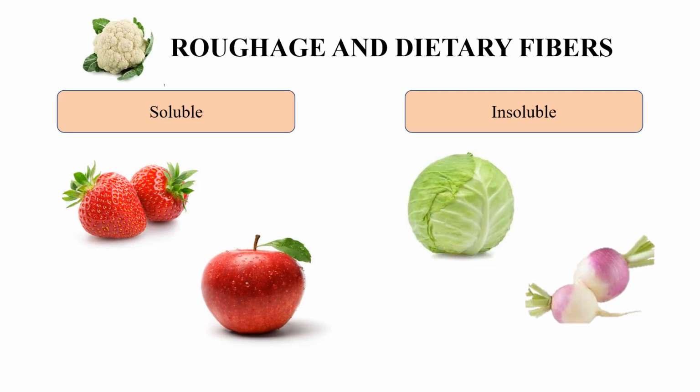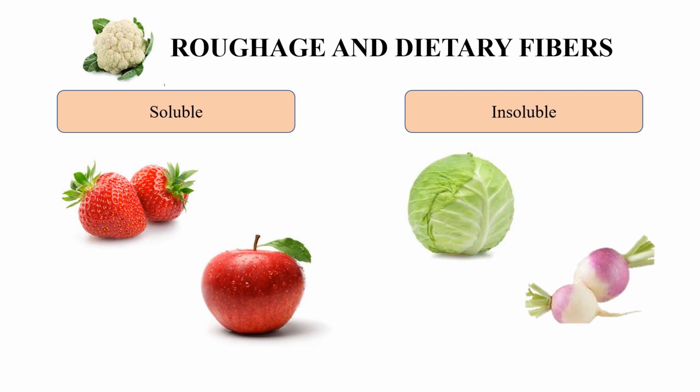Now let's move to the next one, roughage or dietary fibers. Roughage is nothing but fiber rich food. It is the portion of plant food that remains undigested and does not provide any nutrients to our body but provides bulk.